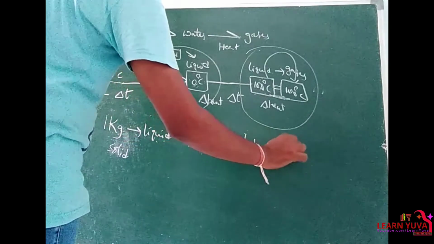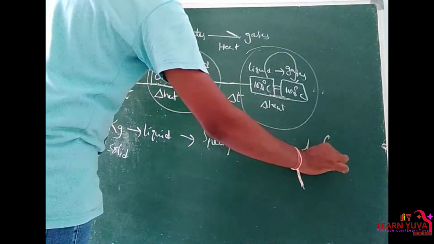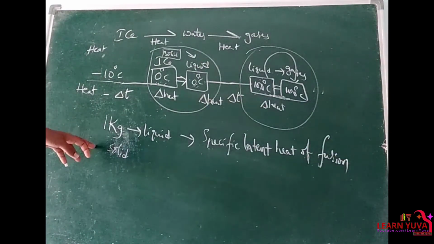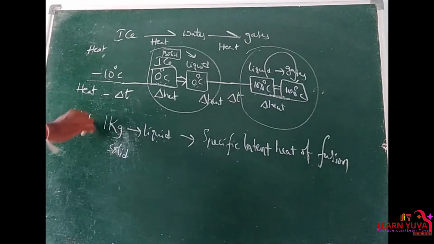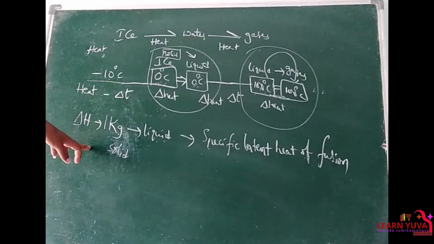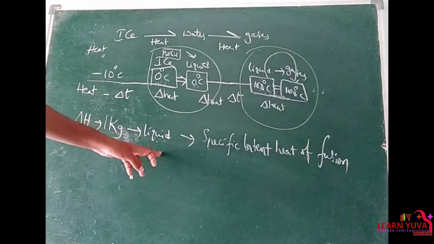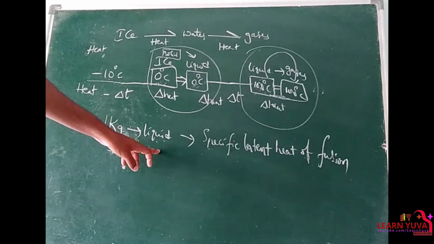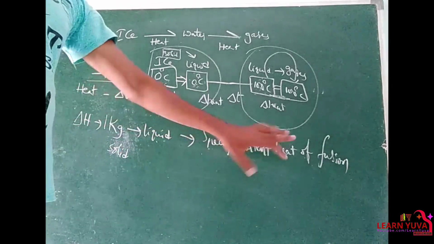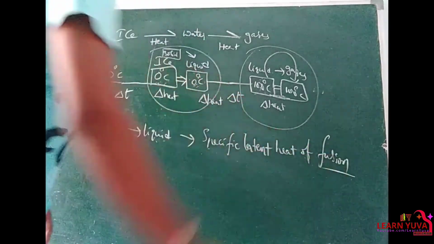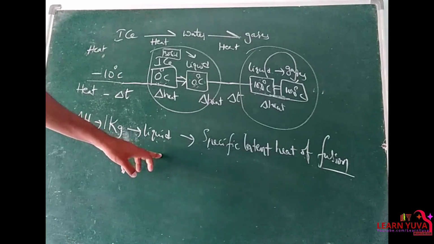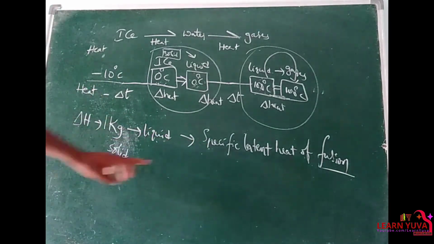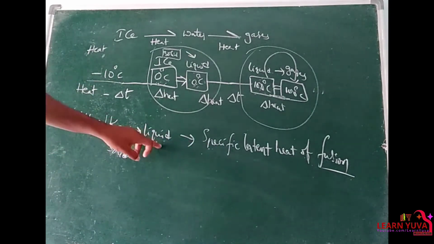Latent heat of fusion. Here the amount of heat energy required to convert 1 kg of solid to liquid is nothing but the specific latent heat of fusion. What is the process of fusion? Solid gets converted to liquid, but here it is 1 kg of solid; we are specifically mentioning the mass.